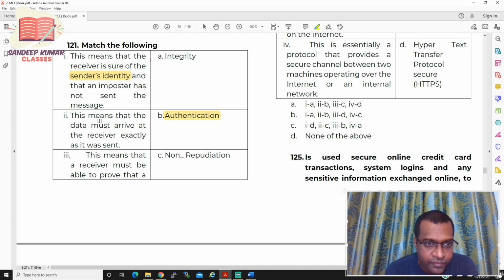Now let us see the second one. This means that the data must arrive at the receiver exactly as it was sent. Whatever the sender is sending, the receiver should receive the same. So it should be A. So B, A, and then 3. This means a receiver must prove, option C, non-repudiation. So the answer should be BAC.